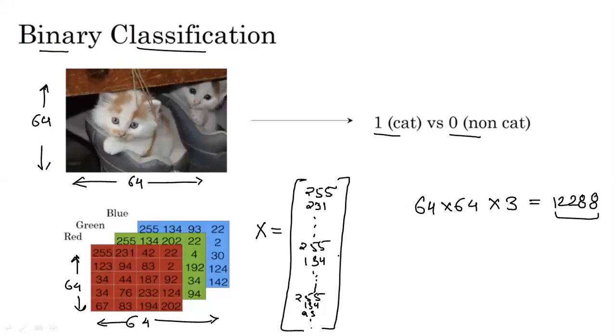The dimension n of the input feature vector X would be 12288. We could also represent this dimension as n. This point has to be noted specifically.